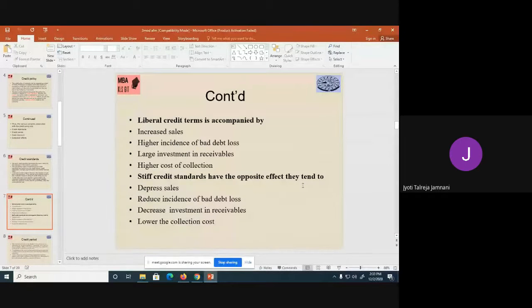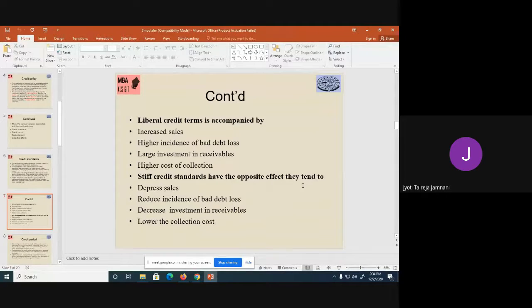You'll have a large investment in receivables, and a higher cost of collection. So all these things are to be kept in mind when you're deciding on your credit policy. If it is too liberal, you will face bad debt loss. You'll have to invest a lot of money in receivables. You'll have to bear the cost of collection. But the advantage is it will increase your sales.